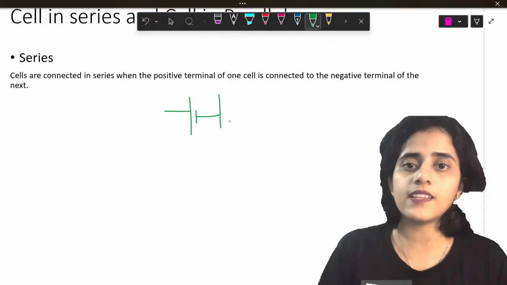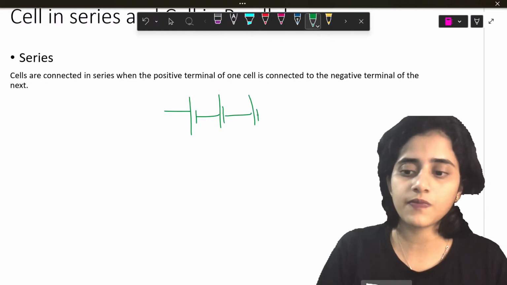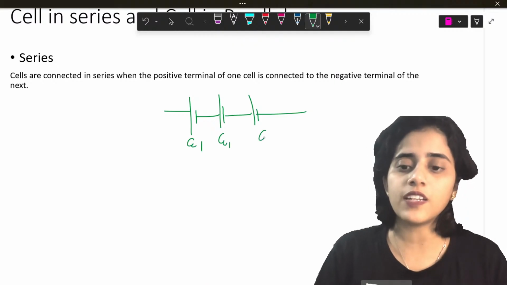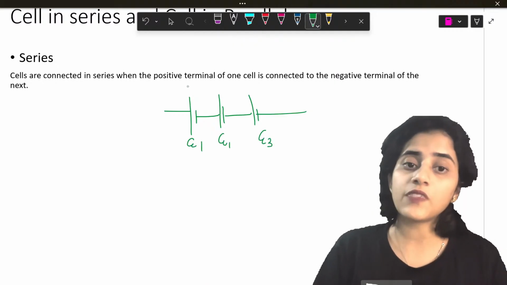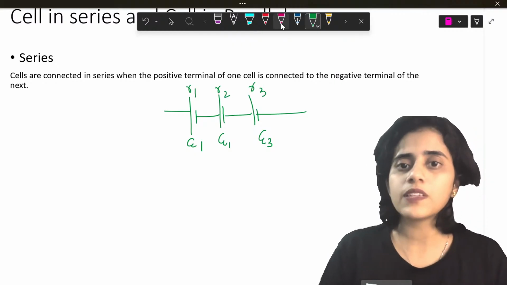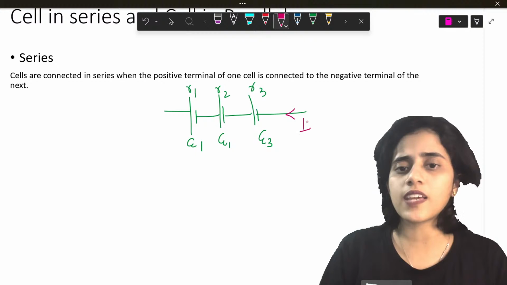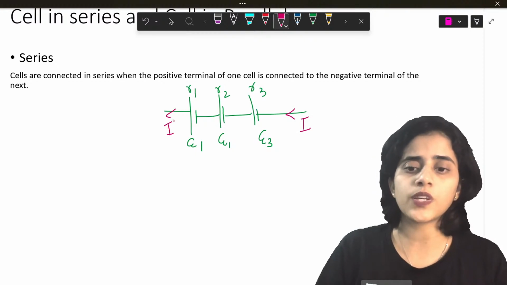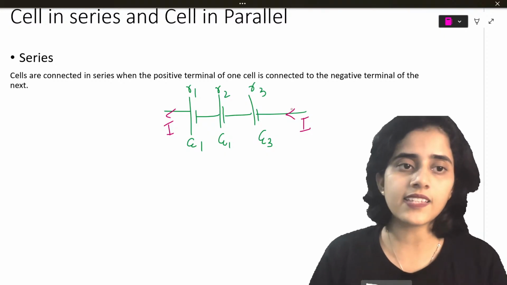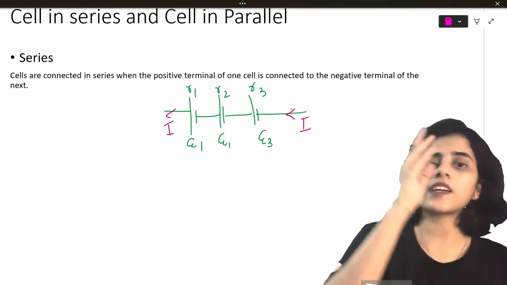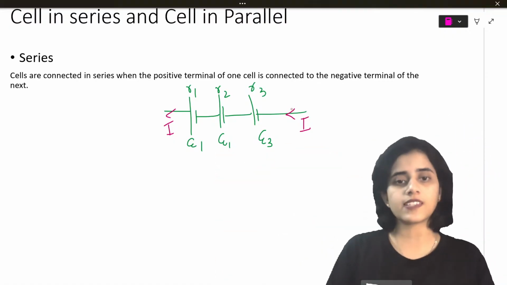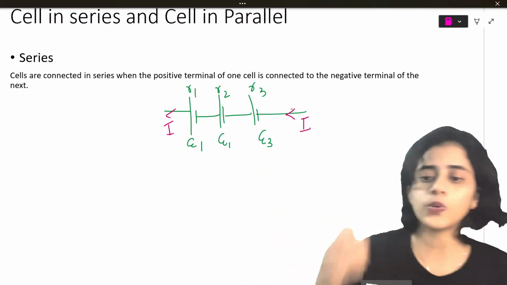You have some cells, okay? Each of them has an EMF E1, E2, E3, and internal resistance R1, R2, R3. But they have the same amount of current passing because they are in series. Same amount of current. So if so many cells are in series, positive connected to negative to positive, in that alternate way, it is in series.